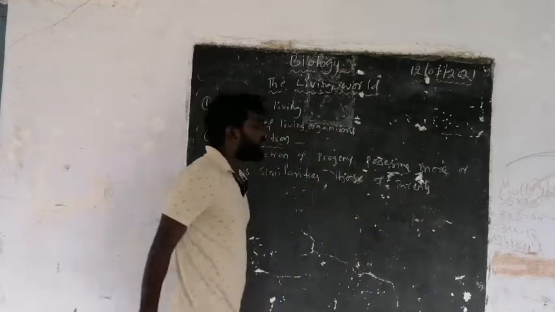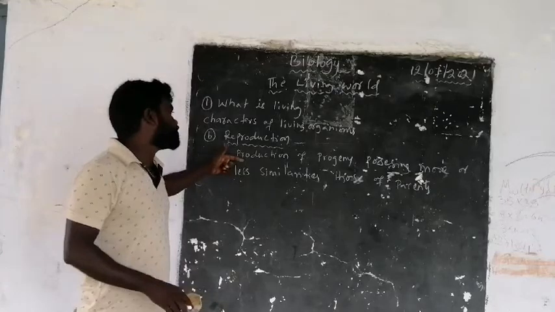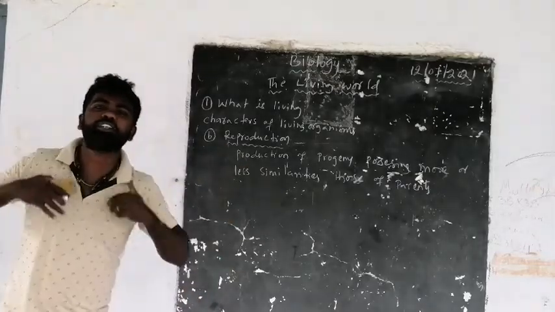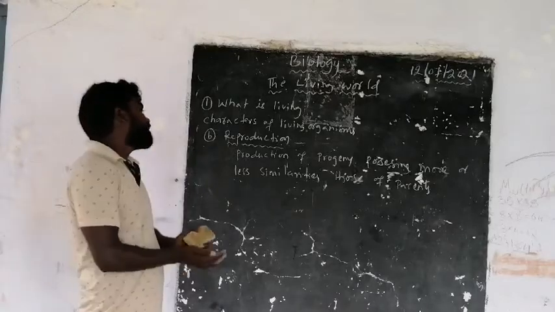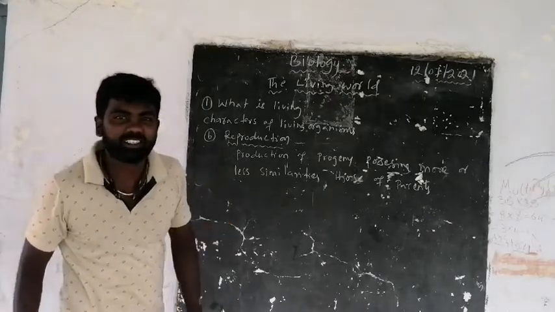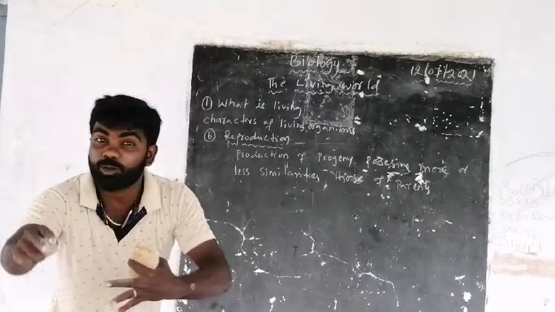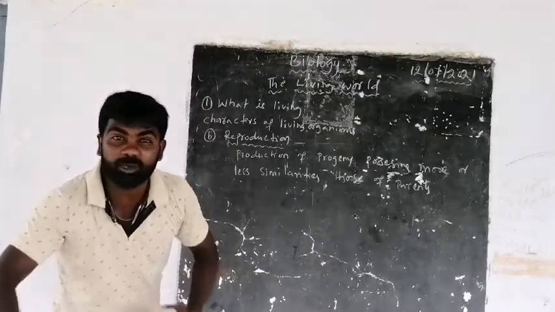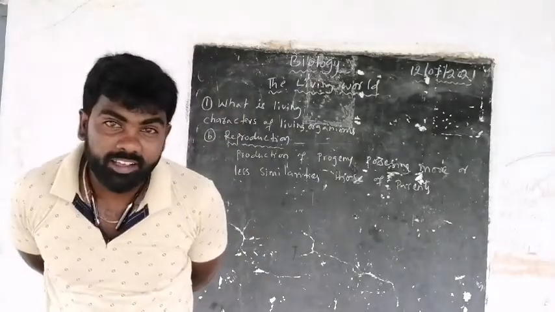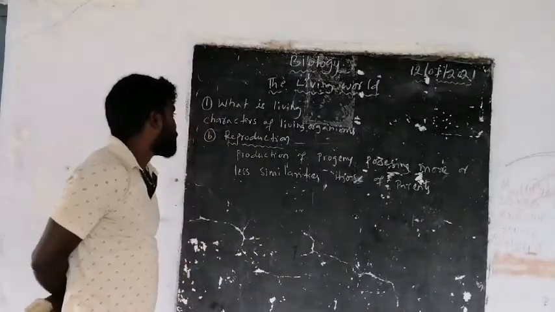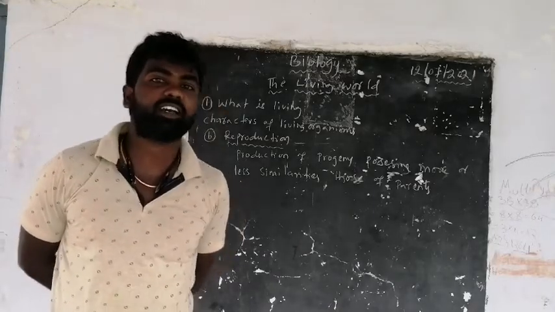That is, producing the daughter organisms, and those daughter organisms should be just like their parents. That is called reproduction. Let us see whether this reproduction is a defining property of living organisms or not.